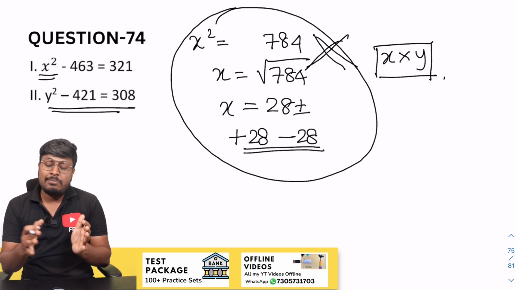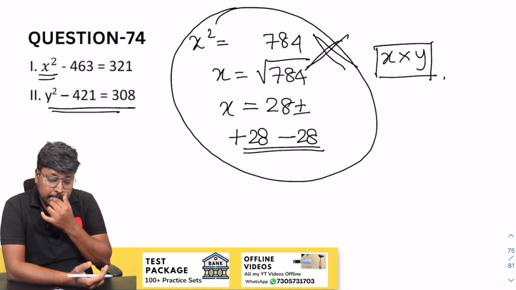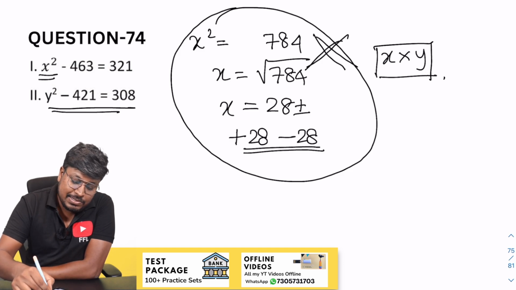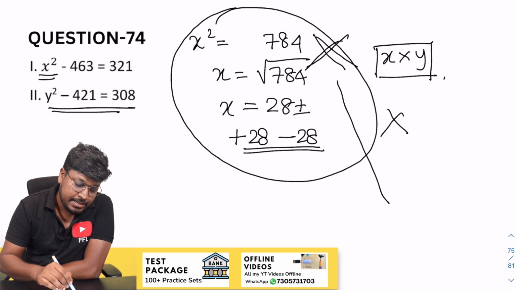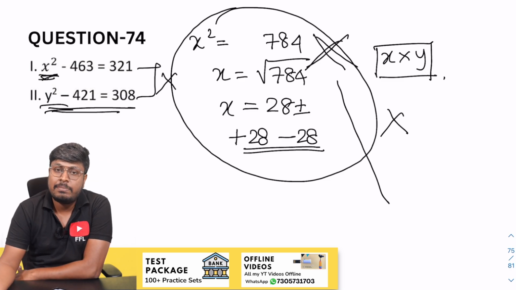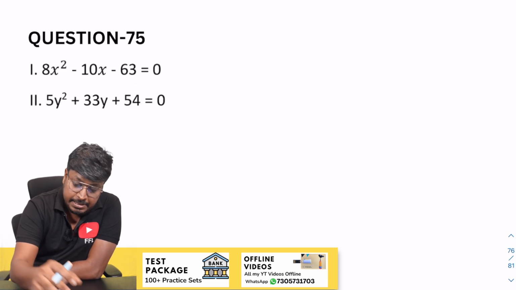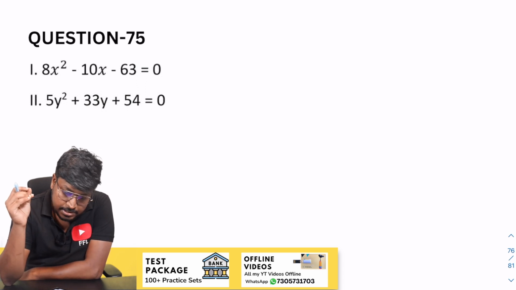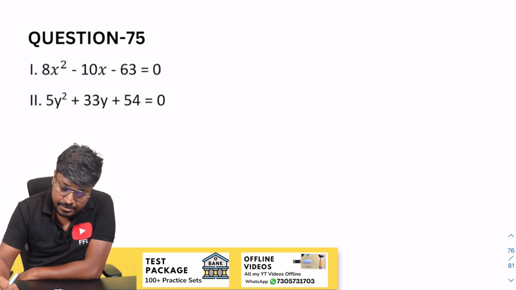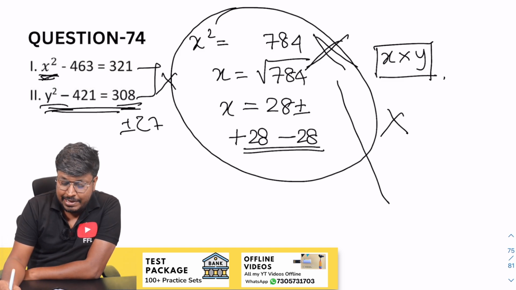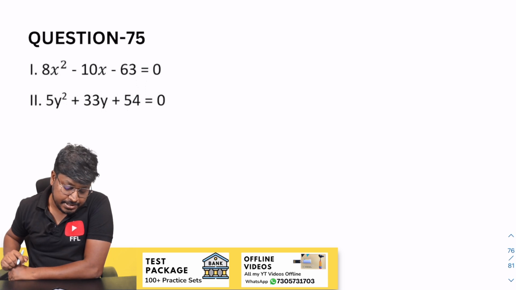When you keep on practicing more questions, then definitely you can save your time in the exams by solving these kinds of questions. Students will sit and solve the complete part, but it is not required, right? x square plus or minus, y square plus or minus, so plus or minus comparison cannot be done, so we can say option 5 will be the answer. Got it? Easy. Yes, for 74 the actual answer is, they have given 28 and this will be plus or minus 27, so 28 and 27, the answer will be cannot be established, right?